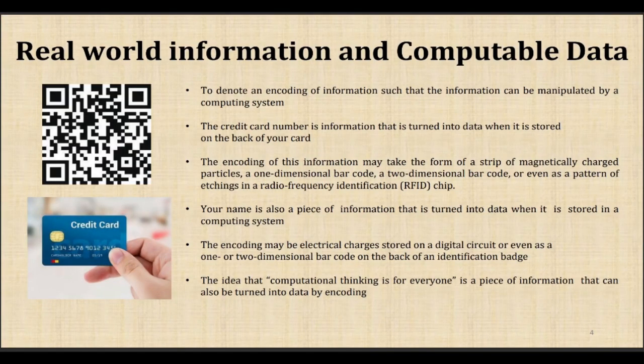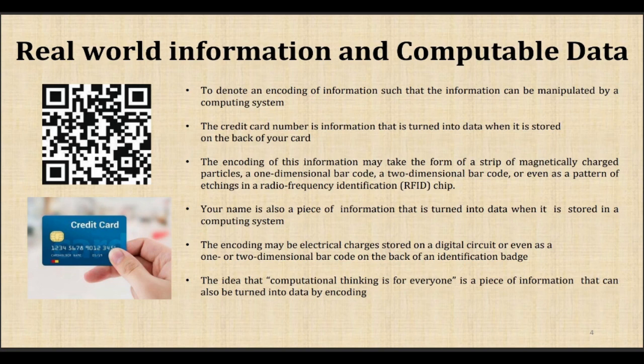With respect to real world information and computable data, the data which we collect should be computable. That is, we should be able to process it in our computer, store it, as well as retrieve the information we have stored. For example, we have credit cards and debit cards.